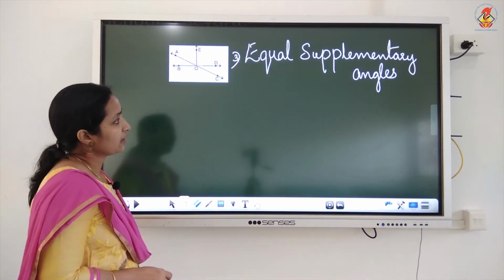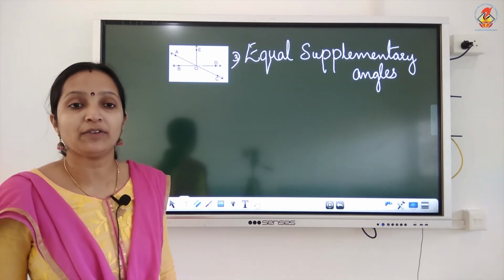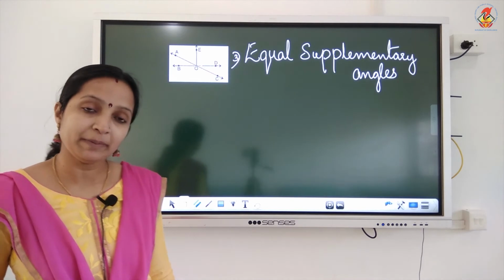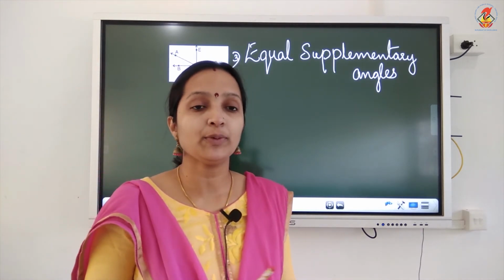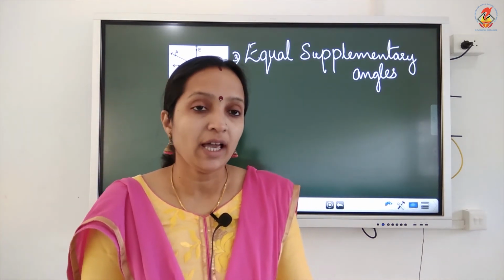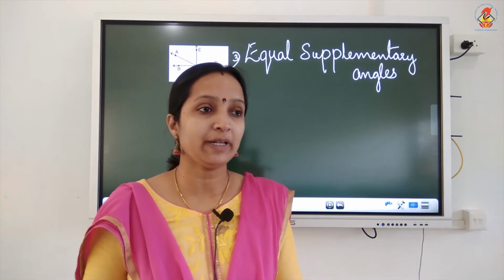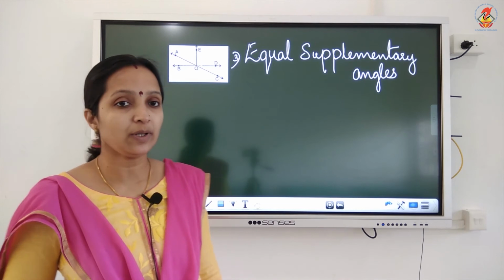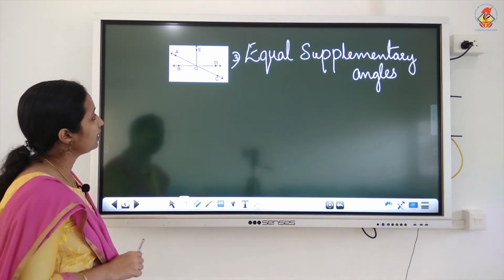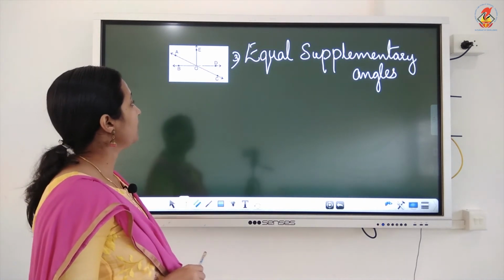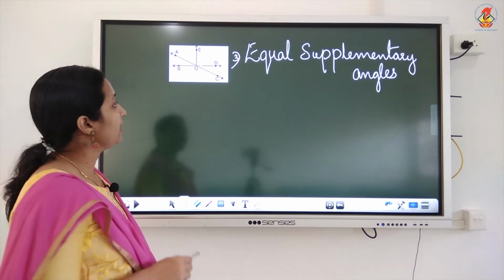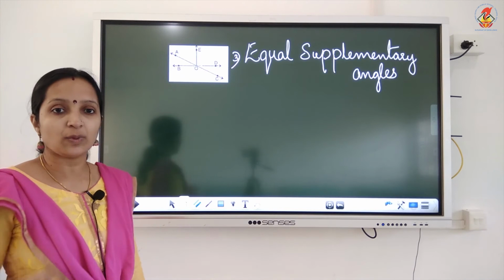Now look at this figure. Equal supplementary angles we have to find. Supplementary angle means what? The sum of two angles is 180°, and we need equal supplementary angles. That means the two angles should be equal also. From this figure, first you find out the supplementary angles, which means they form a straight line, and the sum is 180°.